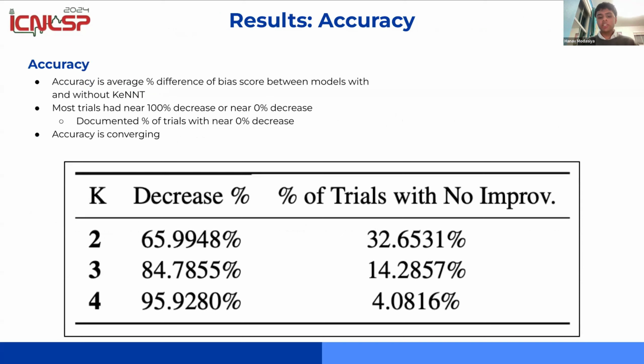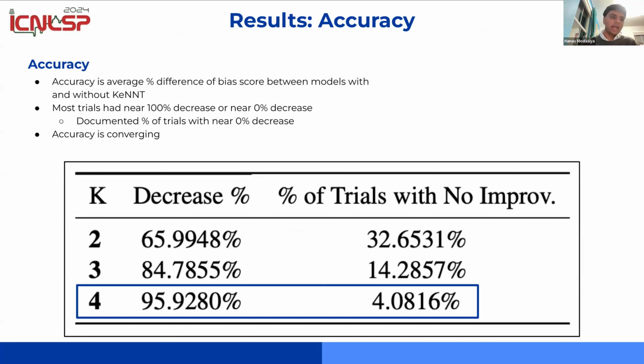And using this procedure, we calculated the accuracy of KeNNT, which is how much the bias score at the end decreased from the model without KeNNT to the model with KeNNT. And remember, KeNNT is the one that's trying to decrease the bias score. So we found that on the K=4 model, we had a 95.93% accuracy, which we found was very promising, especially for feasibility.